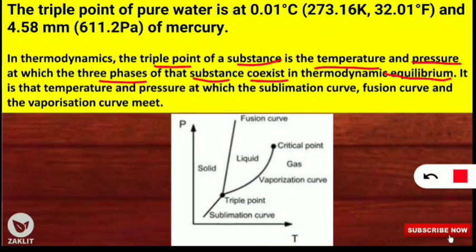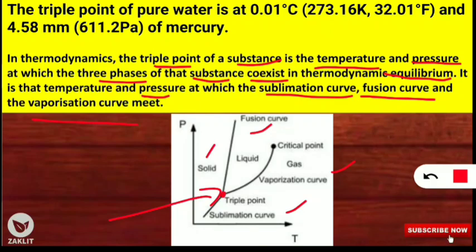It is the temperature and pressure at which the sublimation curve, the fusion curve and the vaporization curve meet at a single point. As you can see in this graph, this is the point called the triple point, where the sublimation curve, vaporization curve and fusion curve are meeting together because solid, liquid and gases, all three phases are at equilibrium.